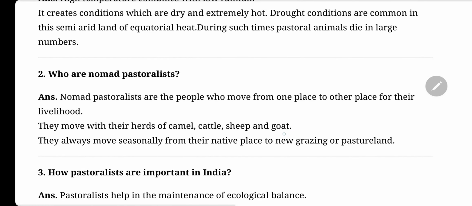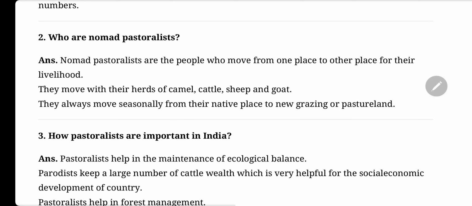Who are nomad pastoralists? Nomad pastoralists are the people who move from one place to another place for their livelihood. They move with their herds of camel, cattle, sheep, and goat. They always move seasonally from their native place to new grazing or pasture land.